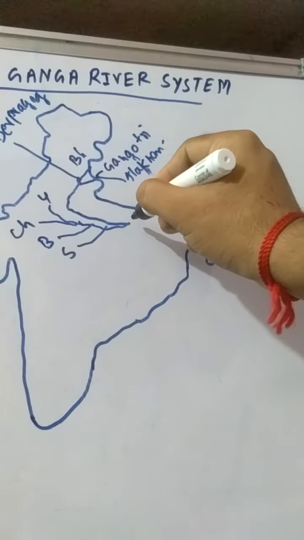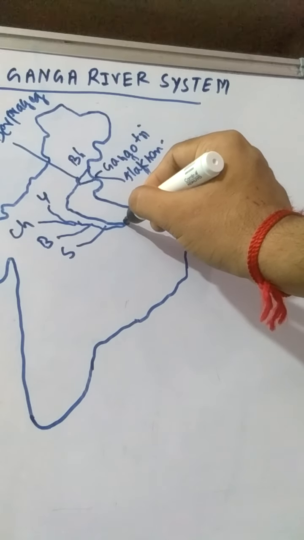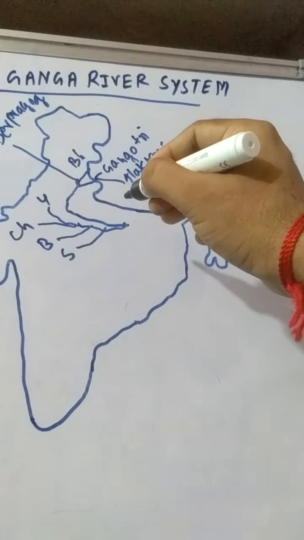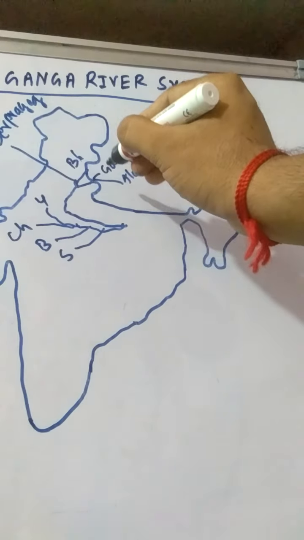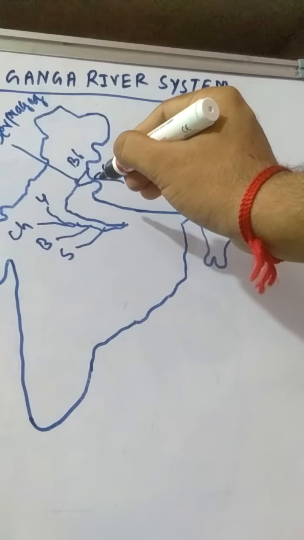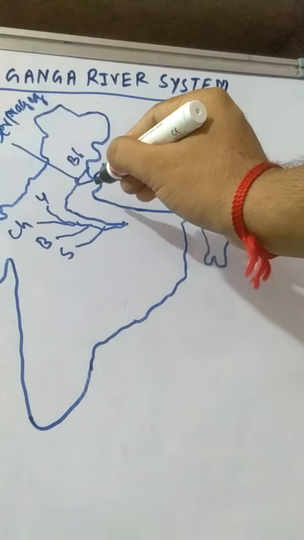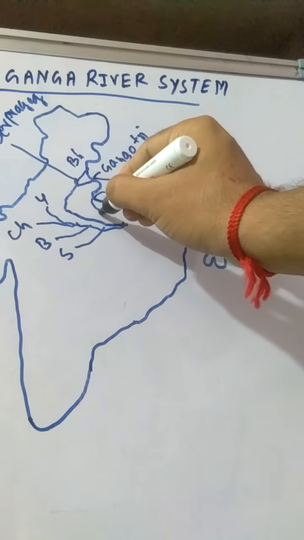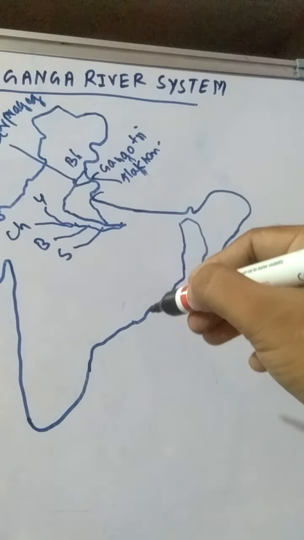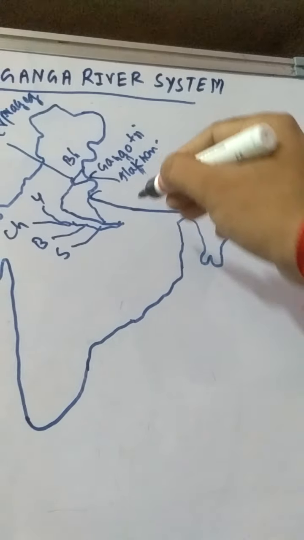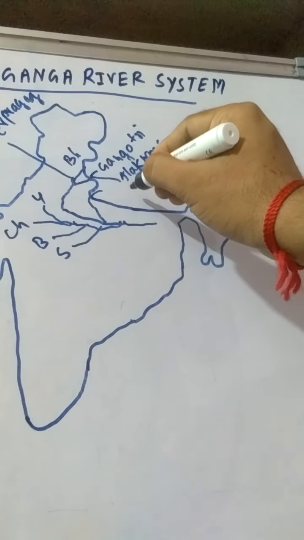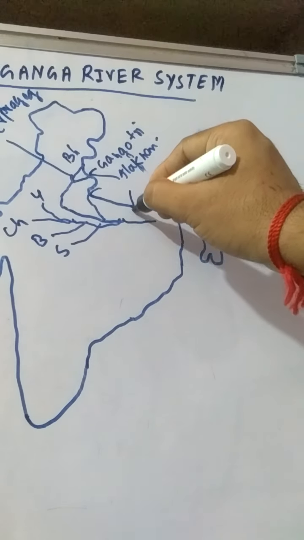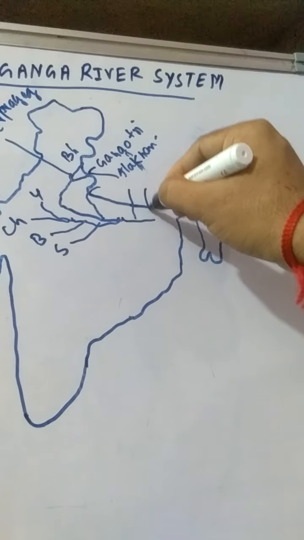Then at the place Allahabad, these two rivers make a sangam, and from the north direction three rivers join the Ganga river. One is the river that starts from the Nepal Himalaya, the Ghagra river. Then the river moves ahead. Then two more rivers join the Ganga river. They are the Gandak river and the Kosi river.